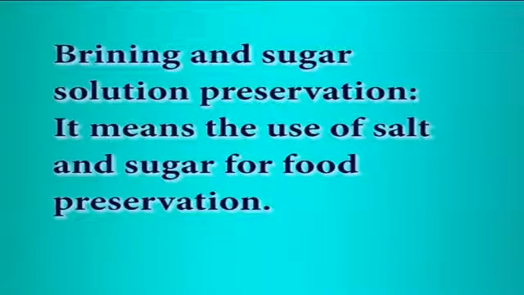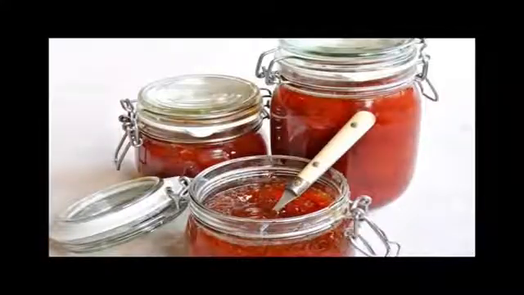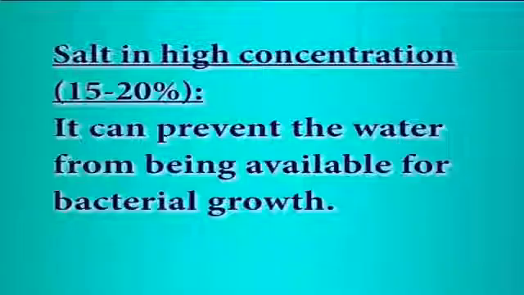Brining and sugar solution preservation. It means the use of salt and sugar for food preservation. Sugar binds to moisture and thus can preserve food by preventing the growth of microorganisms. However, sugar needs to be used in high concentrations, that is 65% or above. Products such as jams and jellies are preserved by using sugar. Most of the candies, both hard and soft, are preserved using sugar.